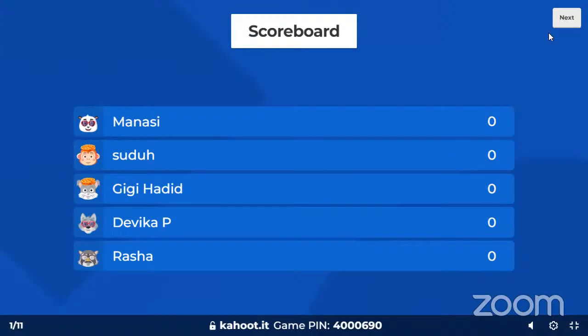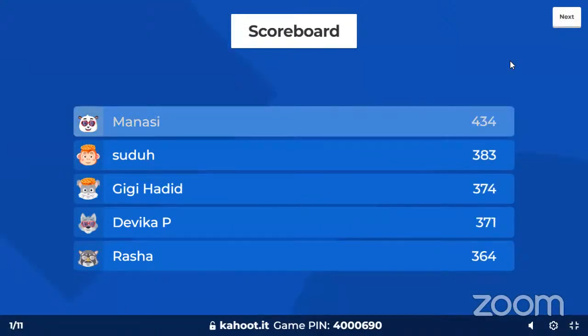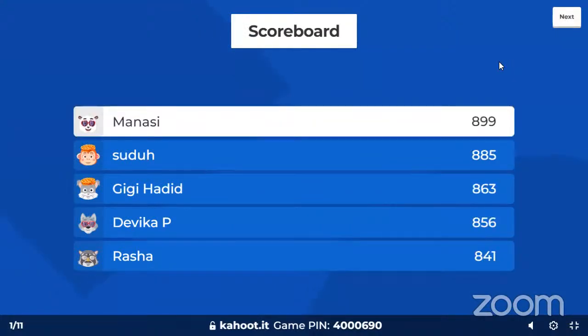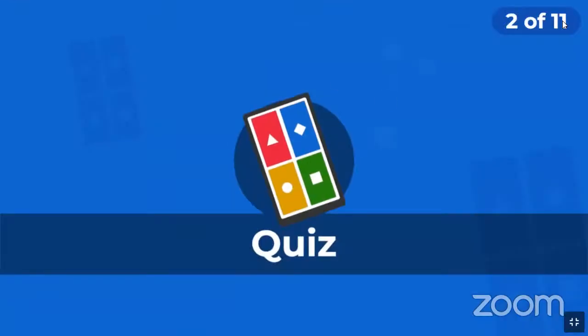Let's take a look at the leaderboard, where exactly everyone is standing. It's Manasi, Sudhu, Gigi, Hadi, Devika, and Rasha. Great going. Without much delay, we're going to the next question.